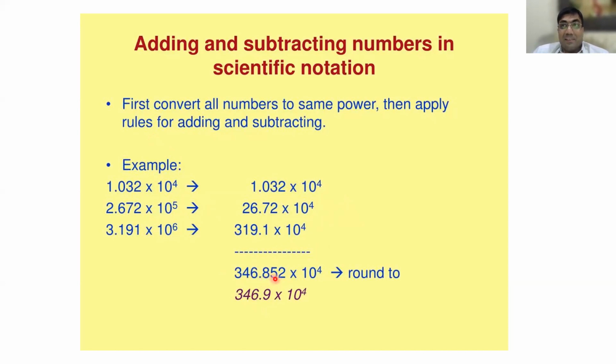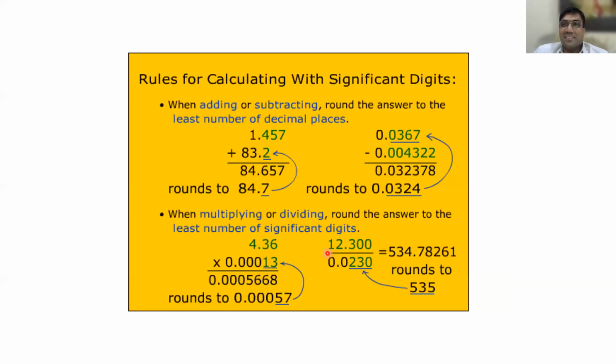After the 8, 5 is there. 5, 2 means greater than 5. So what do you have to write then? 9. Plus 1 you have to add to the next number. Okay, sir. Any pain in understanding? No, sir.